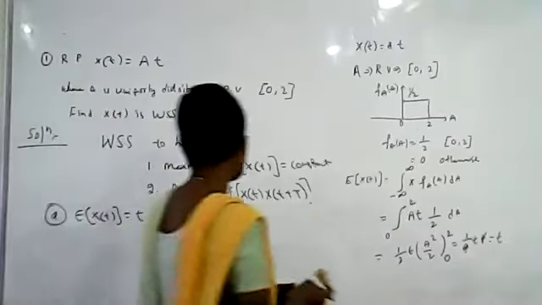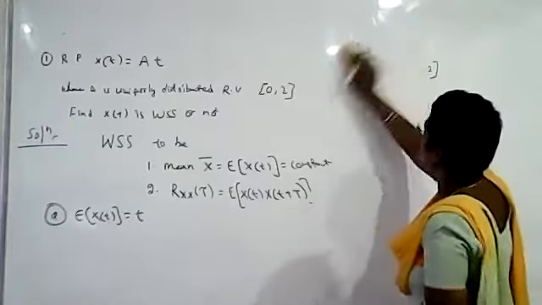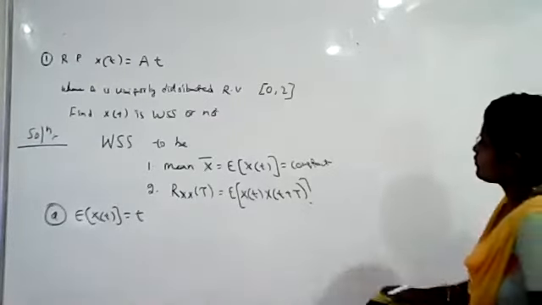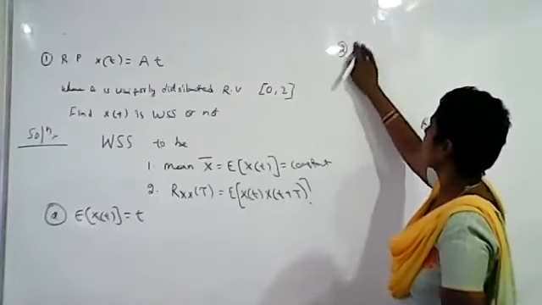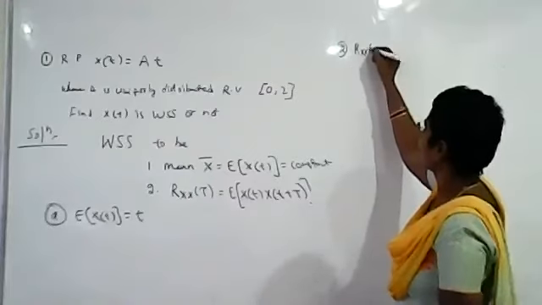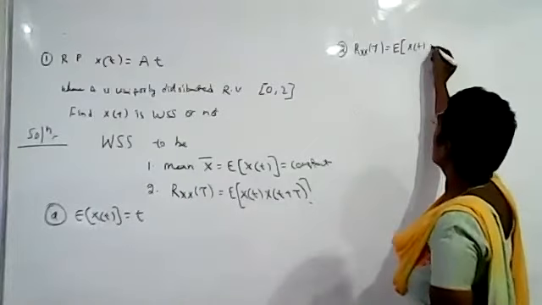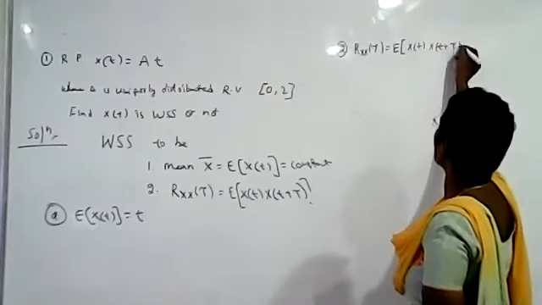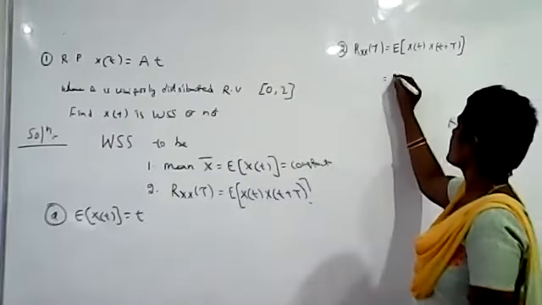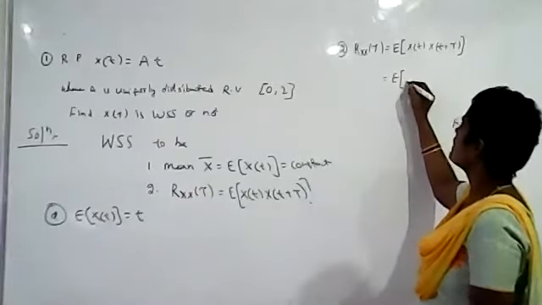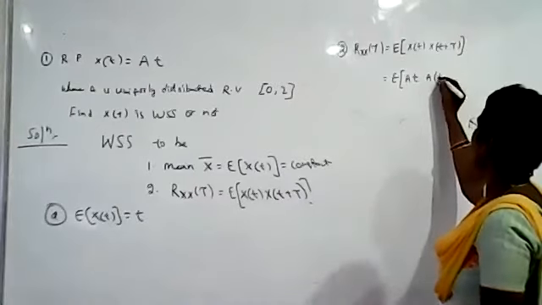Next we have to find the autocorrelation function. The formula is Rxx(tau) equal to the expected value of X(t) X(t plus tau). So it is the expected value of At times A(t plus tau).